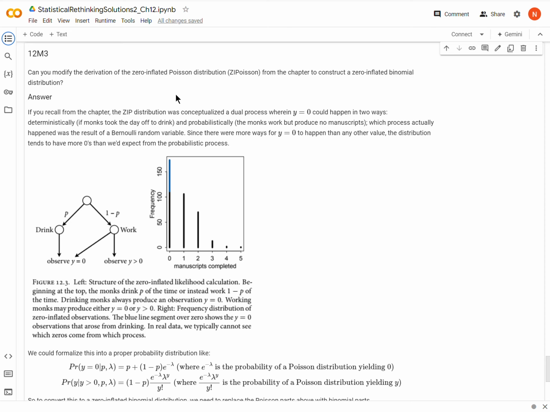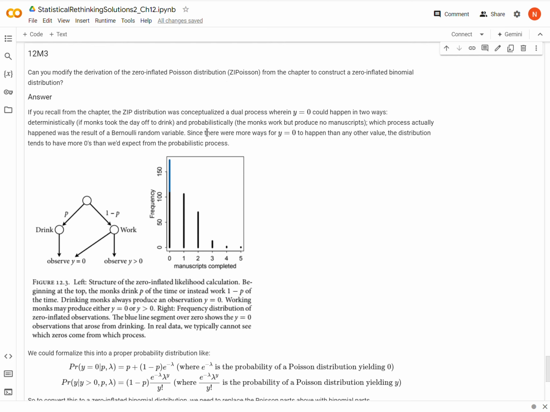Okay, so we are in Statistical Rethinking, second edition, on chapter 12, and we're on the last medium difficulty question, 12M3. We want to modify the derivation of the zero-inflated Poisson distribution from the chapter to construct a zero-inflated binomial distribution. That's what we're going to do, but let's first quickly recap the zero-inflated Poisson distribution.